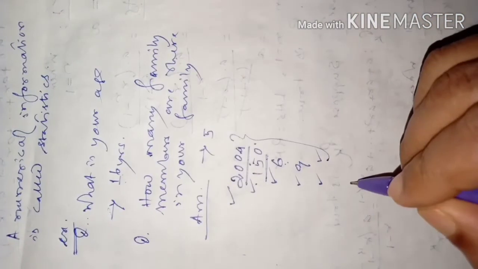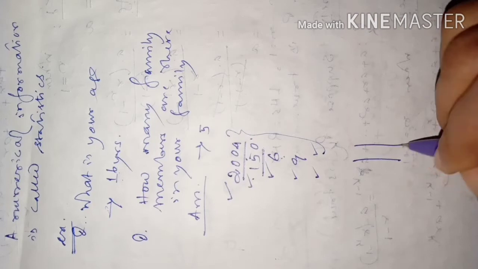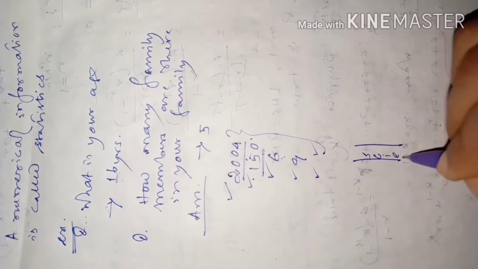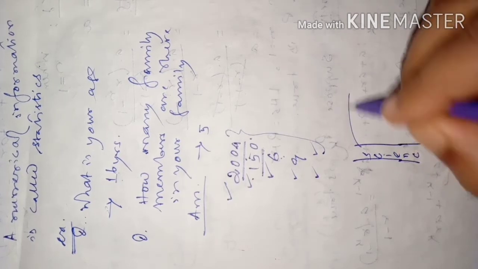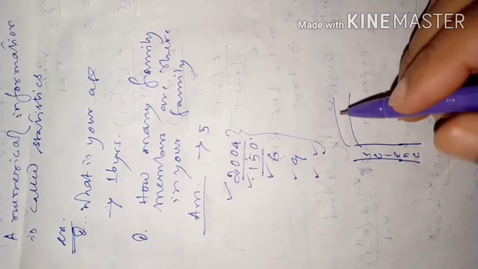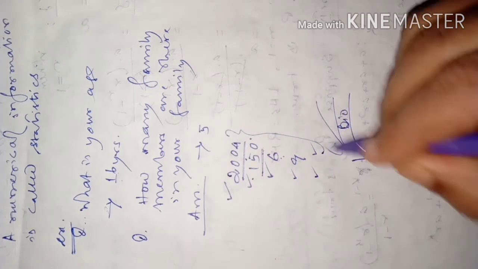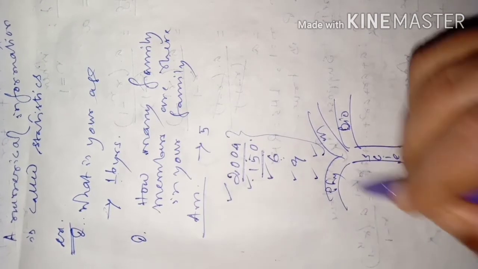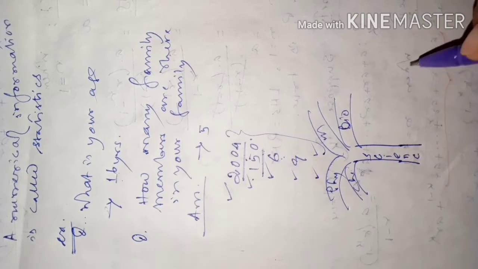Statistics has got one more meaning, that is, it is a branch of mathematics. Like when you say science, in class 11, 12, students study science, but in science they have got different disciplines, means different subjects are there. Biology is there, then mathematics is there, then physics is there, or say chemistry is there. So all these are branches of science.